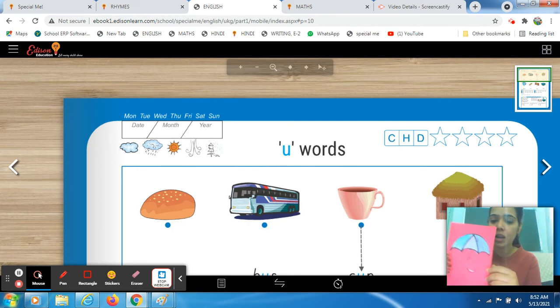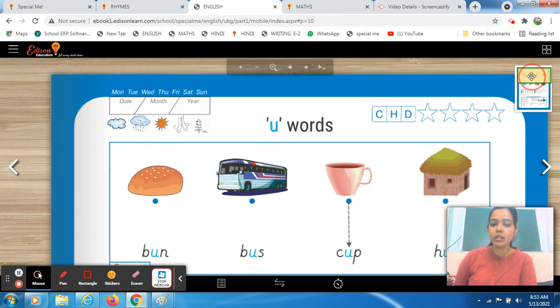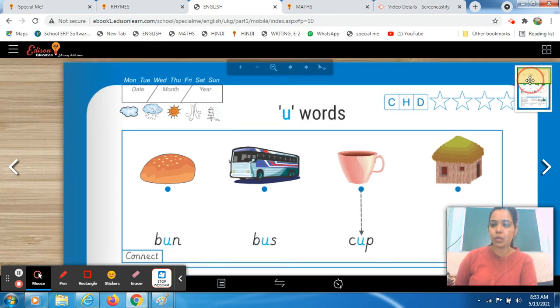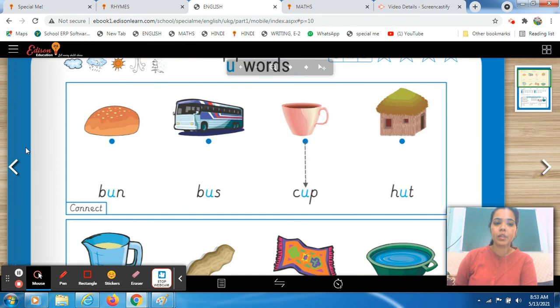A sound है ना. So when you read umbrella, what is the first sound? Concentrate on the very first sound, a sound, right? So that means your letter U will give you the sound a. Today we will do a sound words.